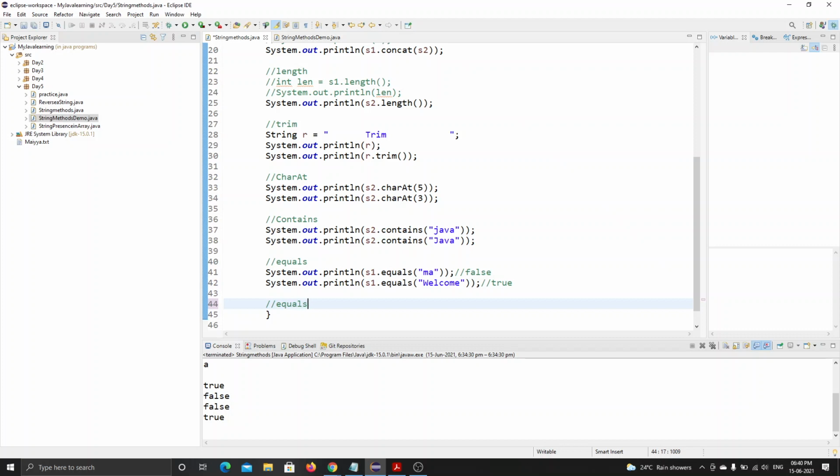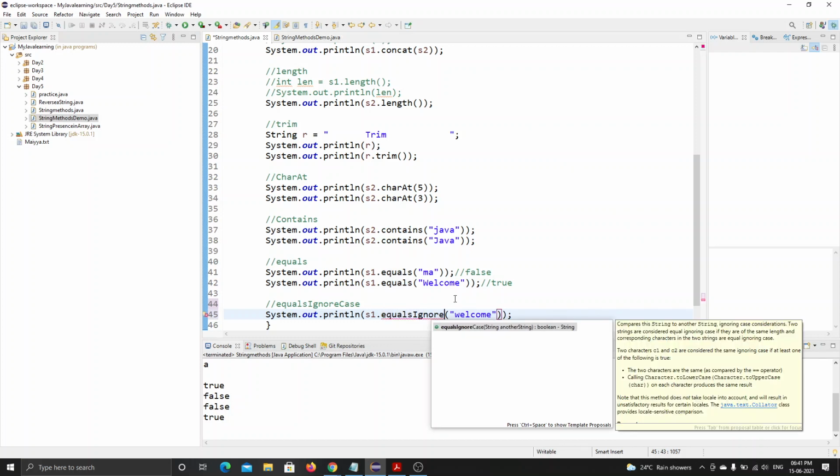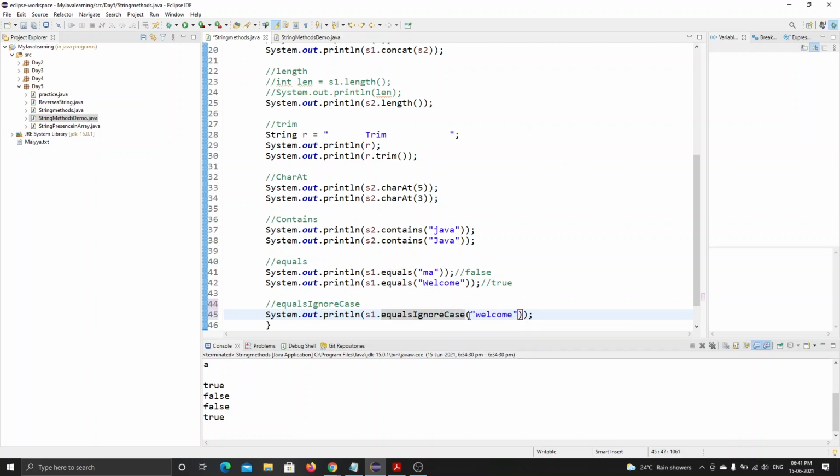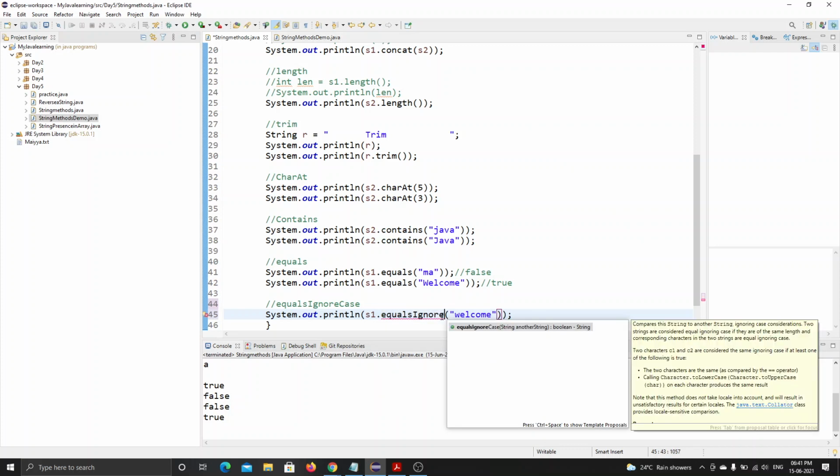I will be using equalsIgnoreCase. Now, first I will show you this one. See, I want to replace, so equalsIgnoreCase. It will be showing you. See, I will show you it again. It is showing me the suggestion here, so I don't need to remember all those things.